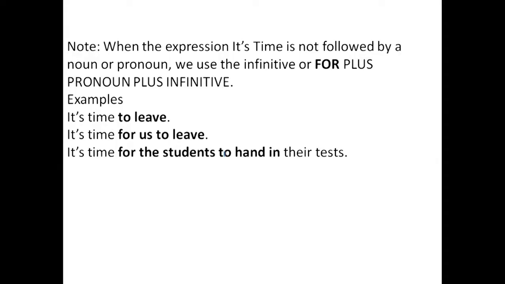This means we'll use to with any verb. If we don't have a noun or pronoun after it's time, then we'll use to with any verb, or we'll use for, after which we have a pronoun, and after that we require an infinitive. Let me go over this one again.